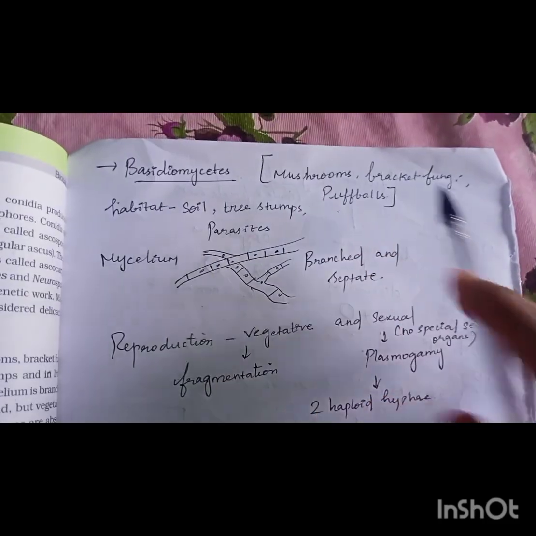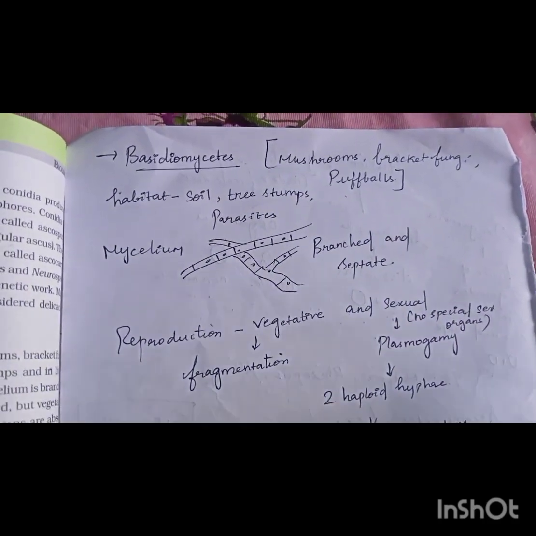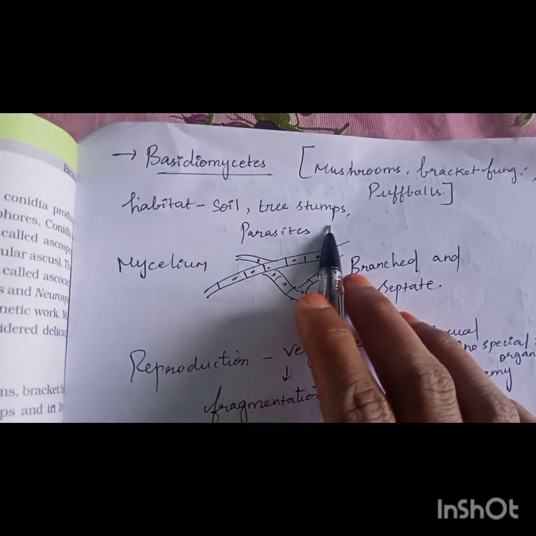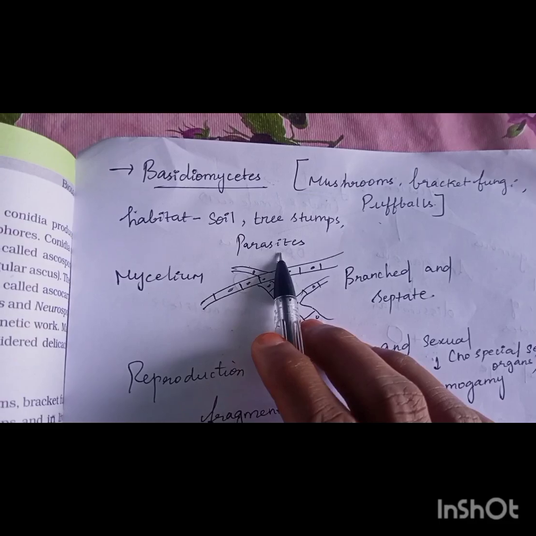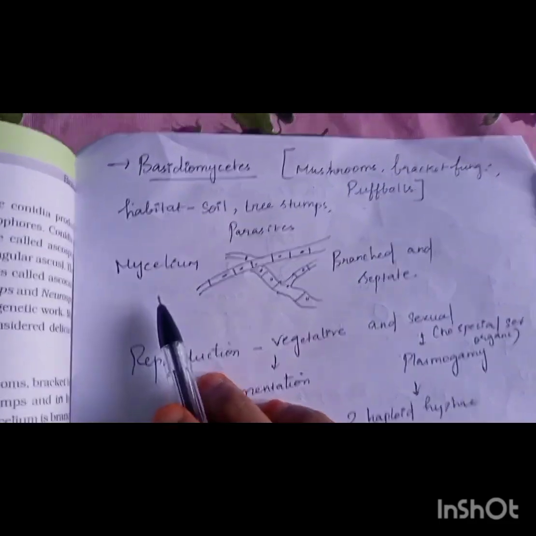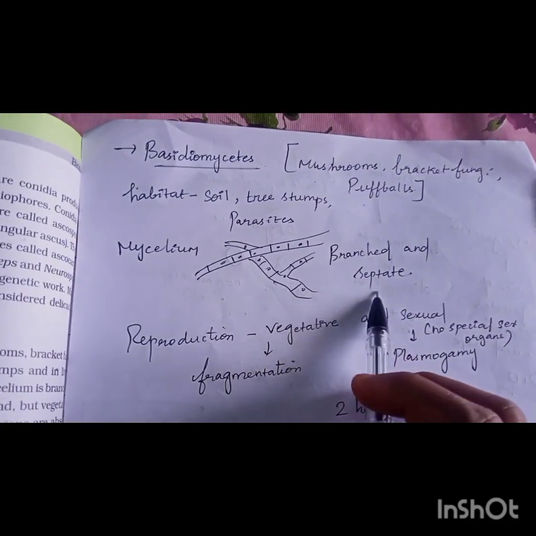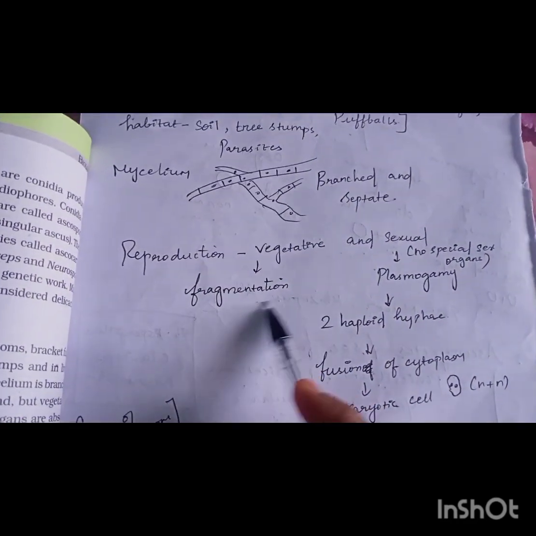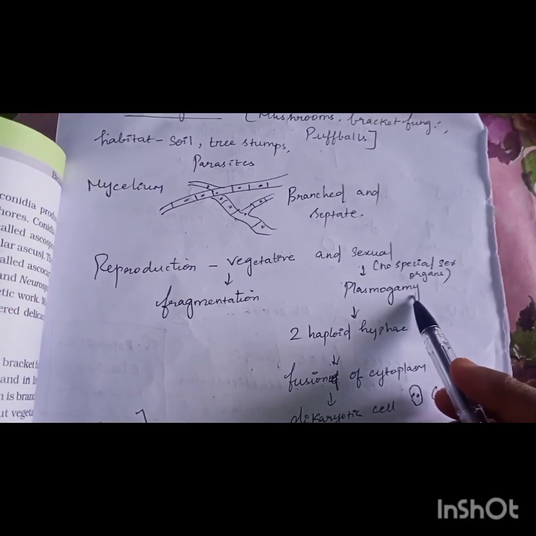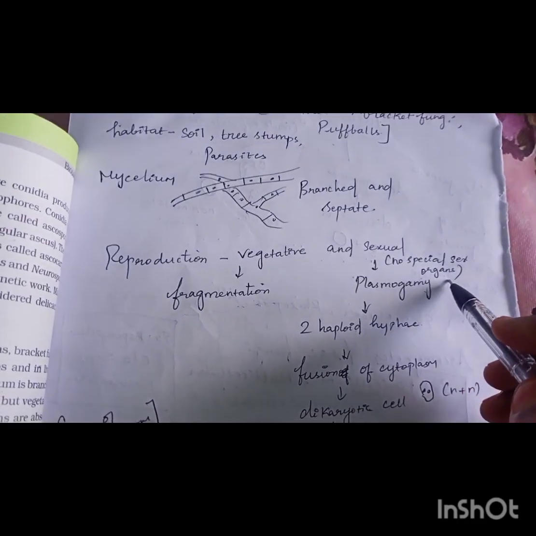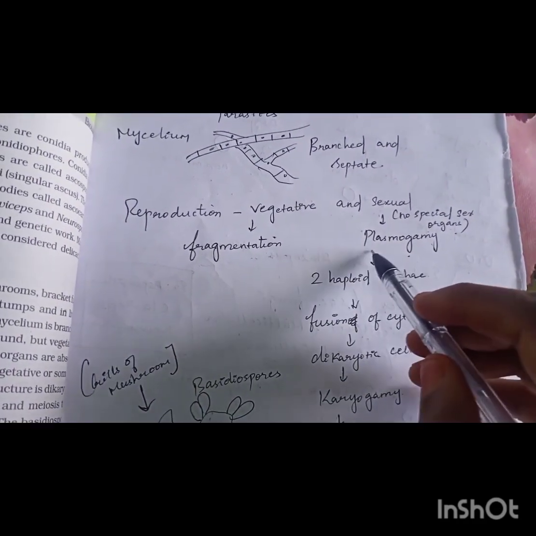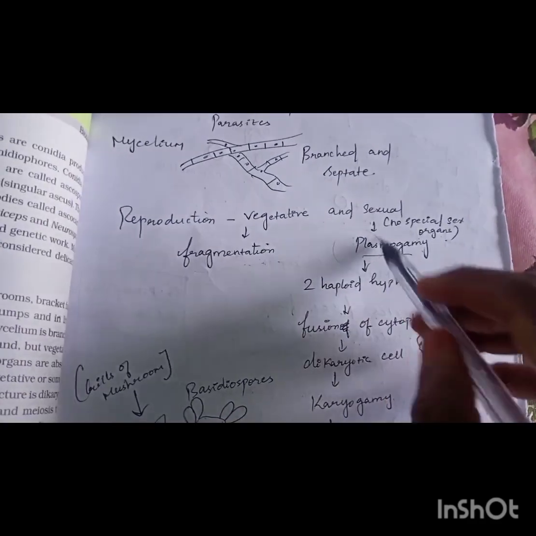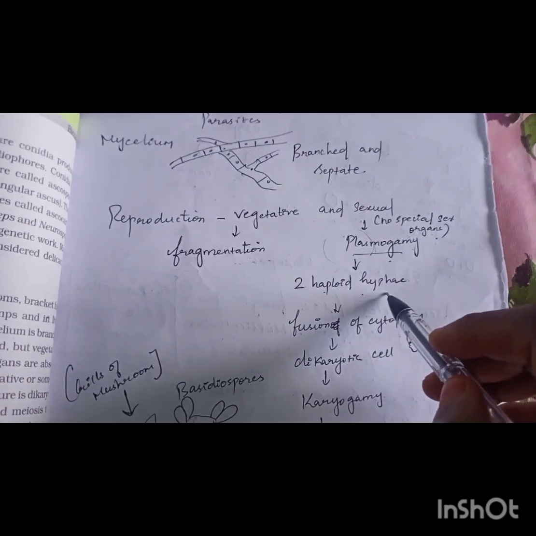So the next group is Basidiomycetes. All the mushrooms, bracket fungi and puffballs are included under this category. They inhabit either soil or tree stems and live as parasites. So the mycelium is well branched, and here also it is septate, and reproduction takes place vegetatively, that is by fragmentation. In sexual reproduction, there are no special sex organs, and here plasmogamy will take place, that is the fusion of protoplasm of two haploid hyphae.